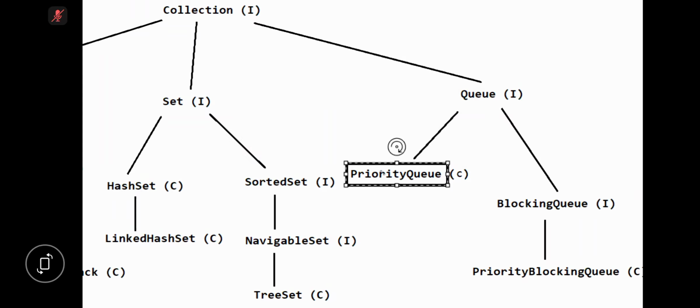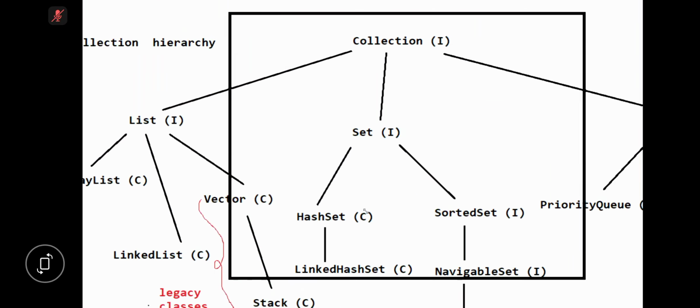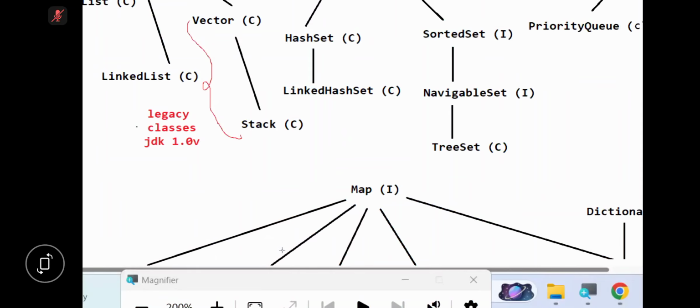So try Priority Queue. That is your assignment. Is this clear? In Queue, just try this Priority Queue. Are you following or not? So with this, I'm closing the collection interface. Now I'm moving to the map interface.